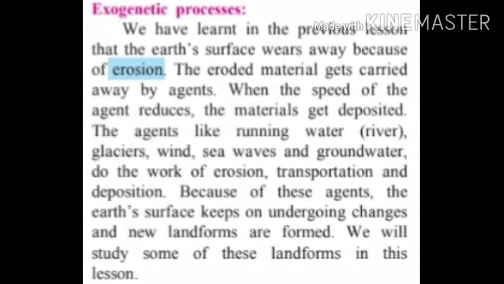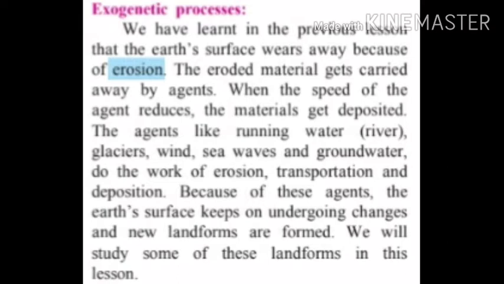Exogenetic processes. Exogenetic processes means processes which occur due to the outer movements of the earth. We have learnt in the previous chapter that the earth's surface wears away because of erosion. What is meant by erosion? Erosion is a process of eroding by different agents.